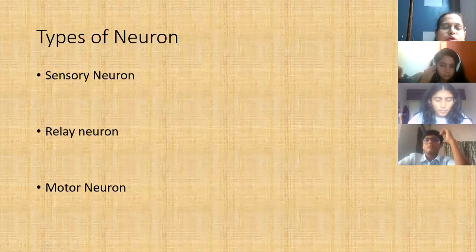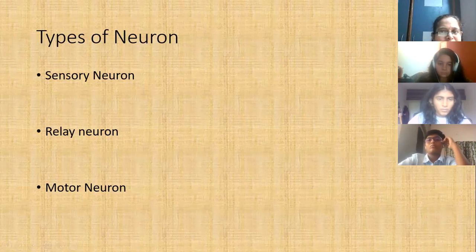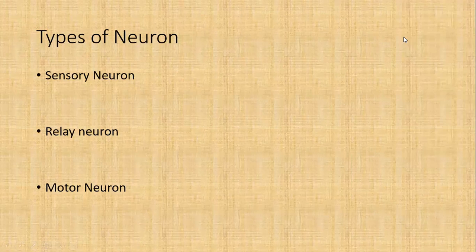So sensory neurons are the neurons which receive the stimulus from the outside environment and they transfer it further. Then relay neuron: whatever stimulus sensory neurons get, they transfer it to the relay neuron. As we have a relay race, in which we pass the baton from one person to another, the same is true for the relay neuron, which passes that message from one neuron to the other neuron. That's why they have been given the specific name relay neuron. Then we have motor neuron.